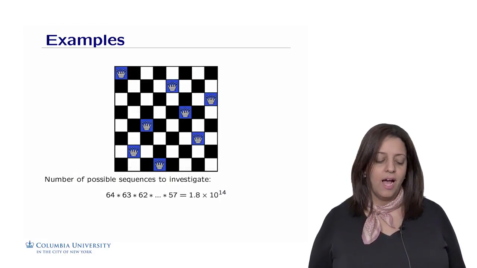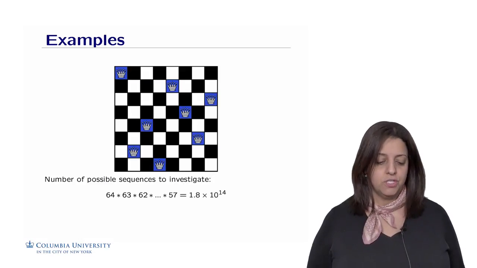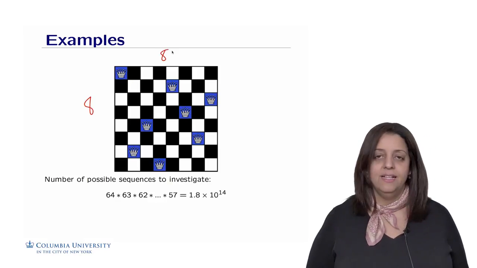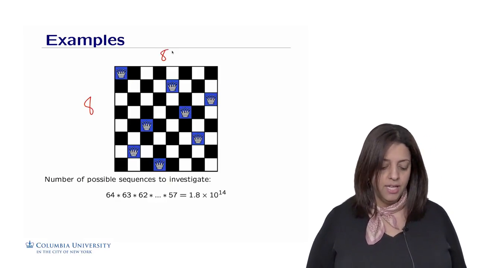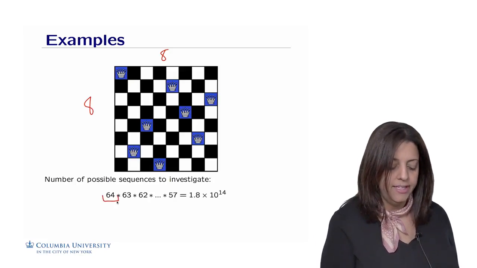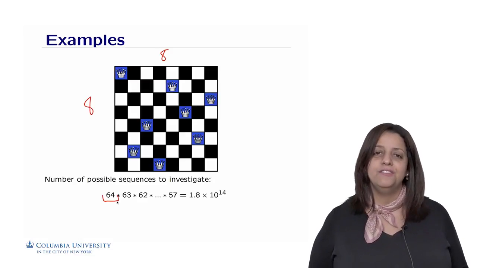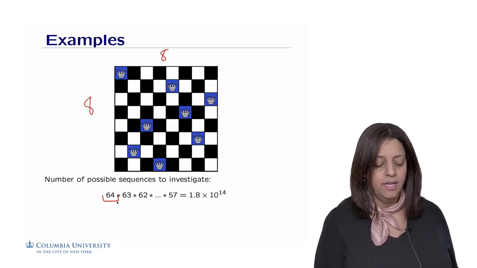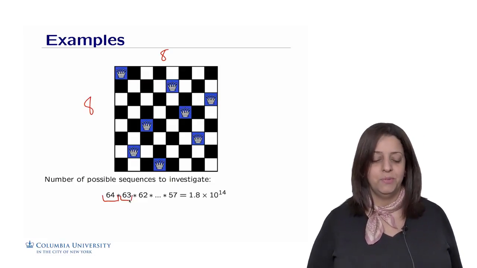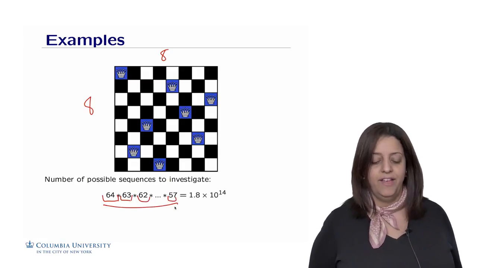Let's think first about how we can count the number of possibilities, or the size of the search space. We have here 8 times 8 cells or positions on the chessboard, which makes 64 possibilities to put the first queen. The first queen could be put in any of the 64 positions. The second queen will be put into 64 minus 1, since we already placed one queen, which leads us to 63 possibilities to put the second queen, and so on and so forth. We're going to go down until 57 because we only have 8 queens.